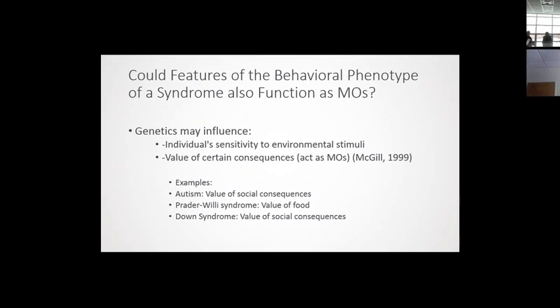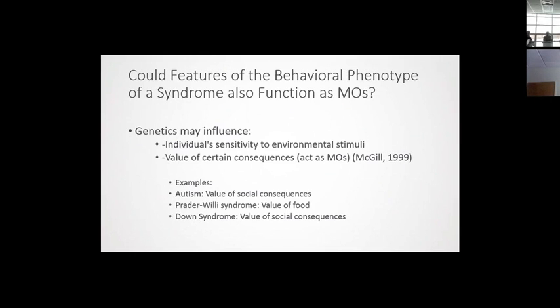And so if we think about particular syndromes that are associated with a genetic etiology, we can see that something like autism can change the value of social consequences, making them less effective as a reinforcer. For someone with Prader-Willi syndrome, the value of food may increase as a reinforcer as well, and we see things like food hoarding and food stealing responses.